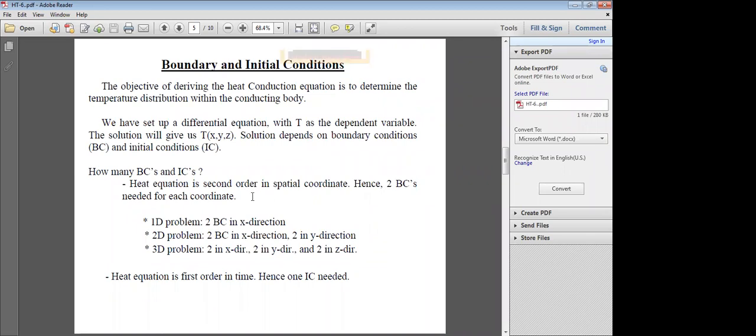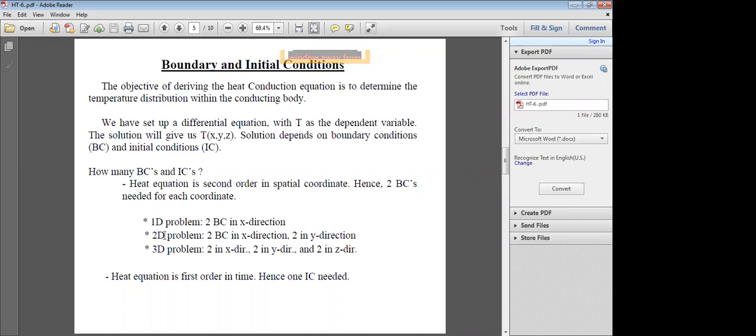Because ∂²T/∂x² involves one coordinate, the x coordinate, for a one-dimensional problem you need two boundary conditions in the x direction. For a one-dimensional problem, two boundary conditions in the given direction, here the x direction.